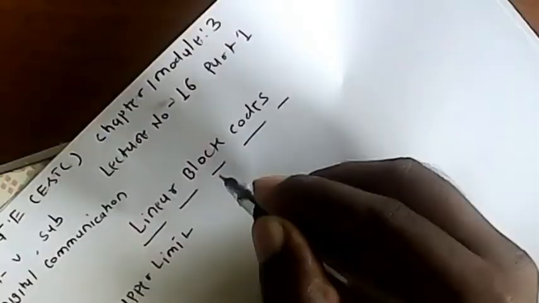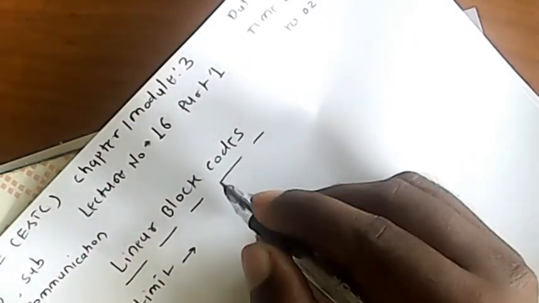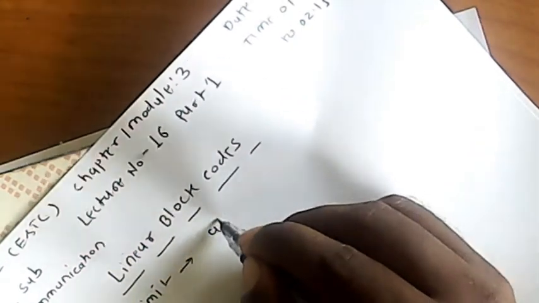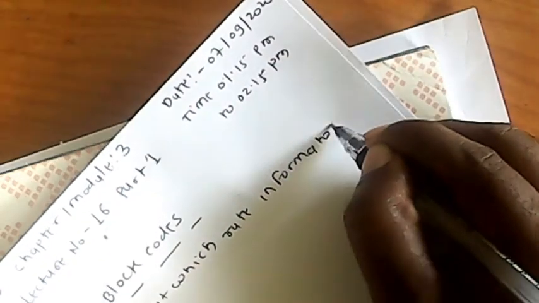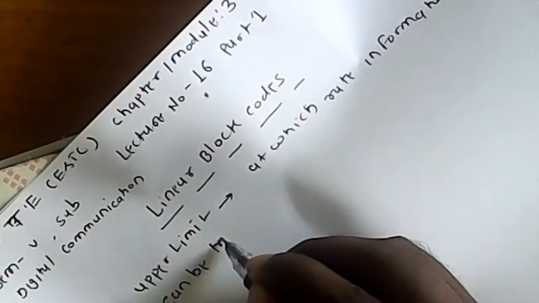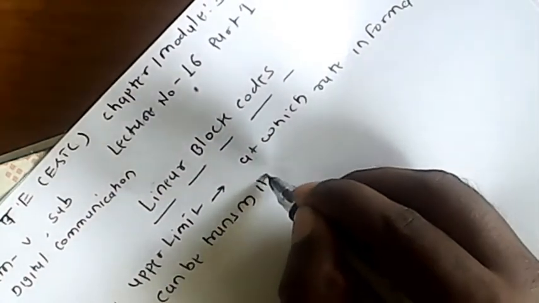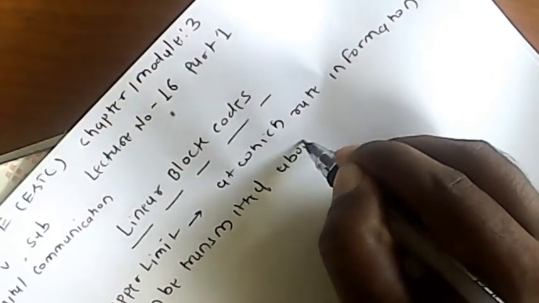Every channel has an upper limit at which rate the information can be transmitted through a reliable channel.